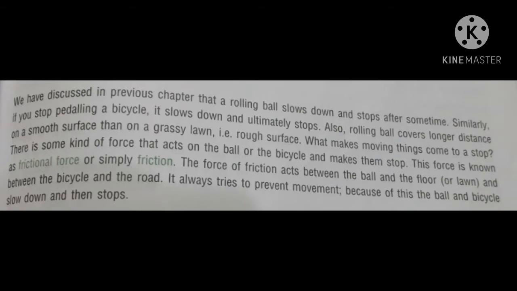Now, what makes moving things come to a stop? There is some kind of force that acts on the ball or the bicycle and makes them stop. This force is known as frictional force or simply friction. The force of friction acts between the ball and the floor, for example, the lawn, and between the bicycle and the road. It always tries to prevent movement. Because of this, the ball and bicycle slow down and then stop.